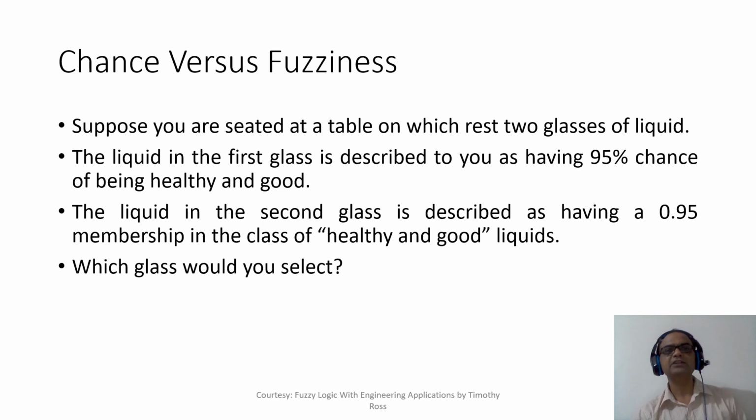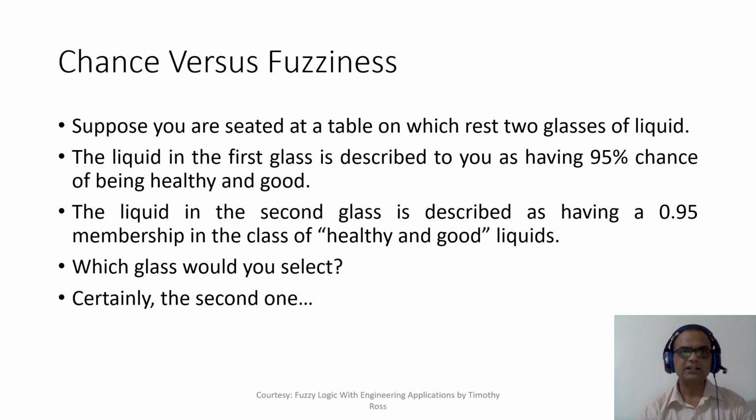So of course, which glass would you select? Certainly you will select the second one, because the second glass certainly does not have poison in it, whereas in the first glass there is a 5% possibility that the liquid has poison in it.